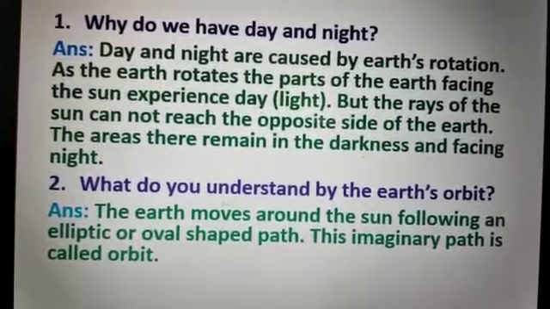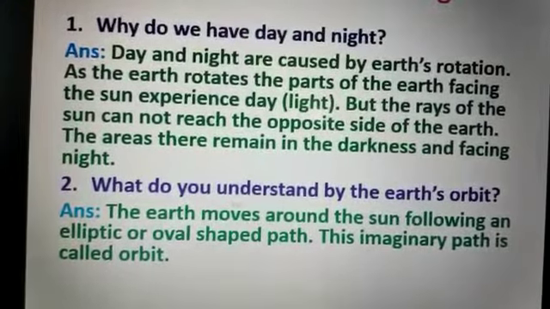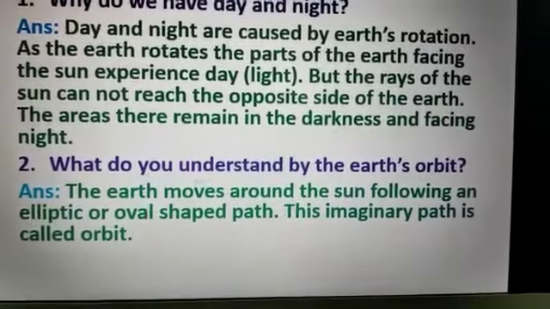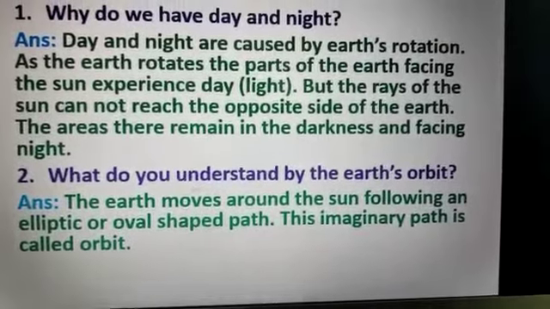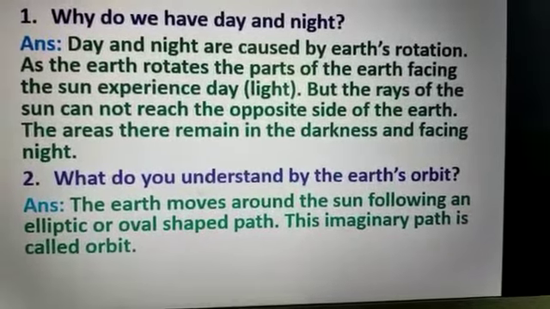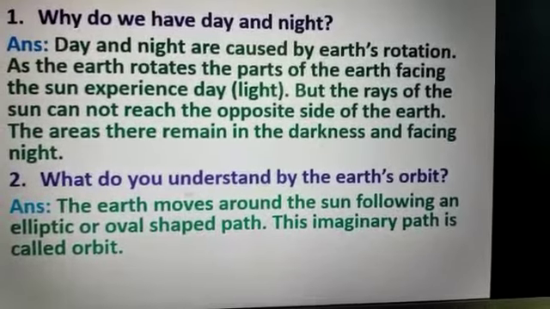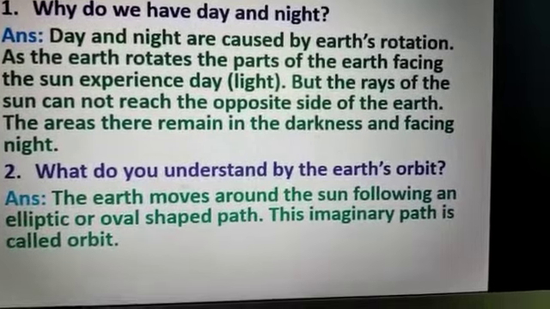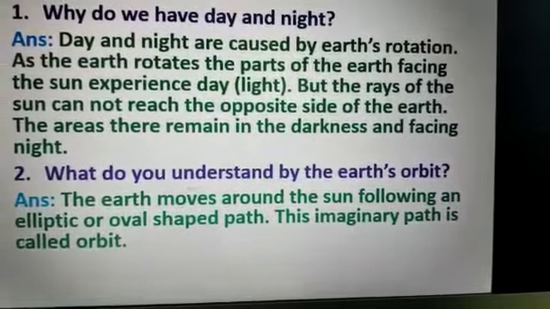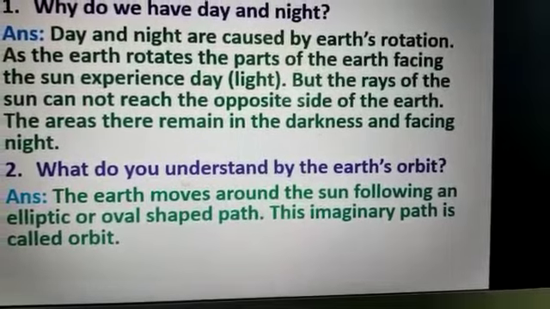Next question, number 2. What do you understand by the Earth's orbit? The answer is, the Earth moves around the Sun following an elliptic or oval-shaped path. This imaginary path is called orbit. Once again, what do you understand by the Earth's orbit? Answer: the Earth moves around the Sun following an elliptic or oval-shaped path. This imaginary path is called orbit.